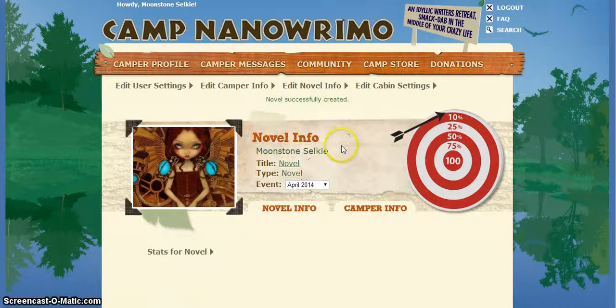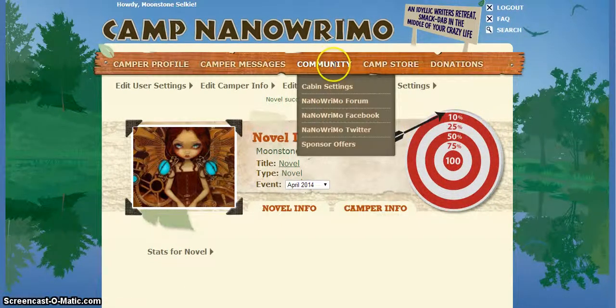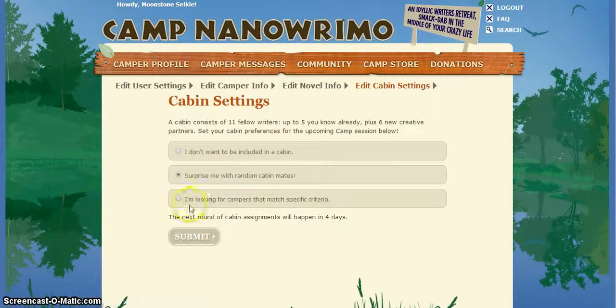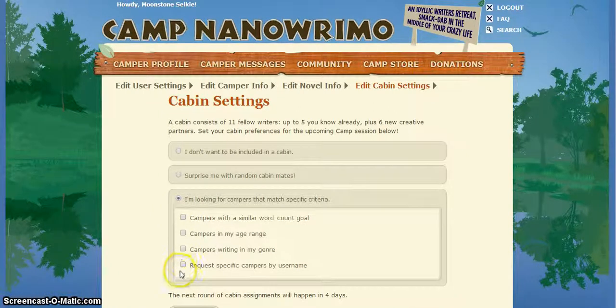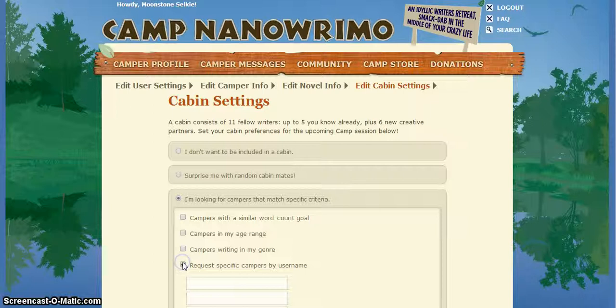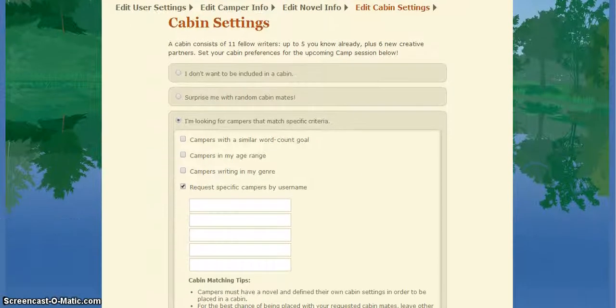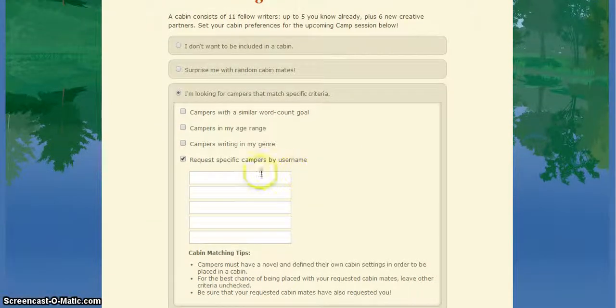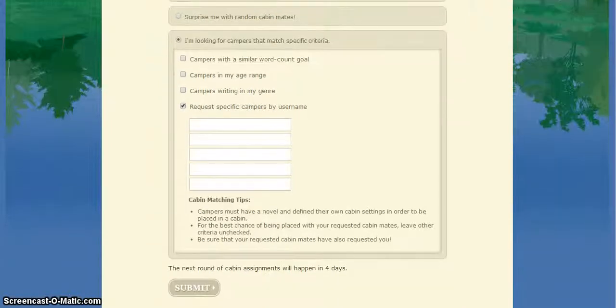After you've created your novel, you will be able to join a cabin. Please go up to the Community drop-down menu and click Cabin Settings. Once here, you click I am looking for campers that match specific criteria, and then you will check Request Specific Campers by Name, and put in 5 usernames which I have picked for you, which will be members of the class. This will be the group that will help edit your novel and discuss ideas to use within the story.